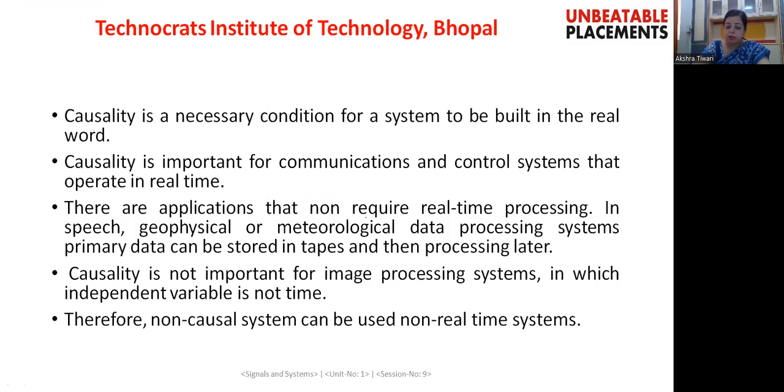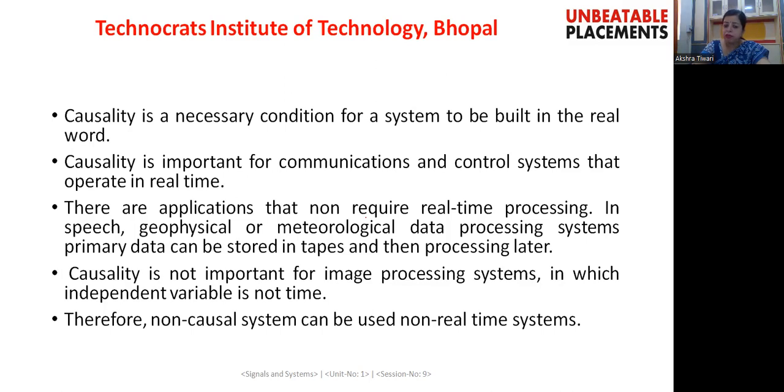Causality is important for communications and control systems that operate in real time. There are applications that do not require real-time processing, such as speech, geophysical, or meteorological data processing systems. Basically, we store that data and process it later, so a causal system is not required for processing such type of signal.